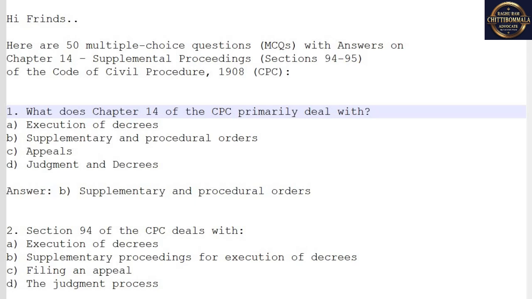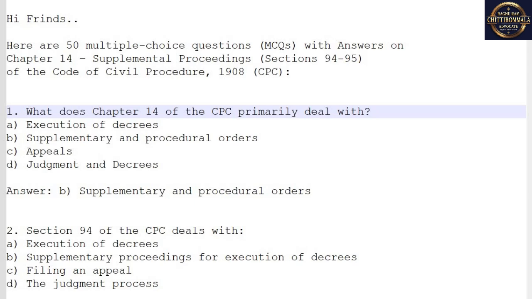Hi friends. Here are 50 multiple choice questions, MCQs, with answers on Chapter 14 Supplemental Proceedings, Sections 94 to 95, of the Code of Civil Procedure, 1908, CPC.